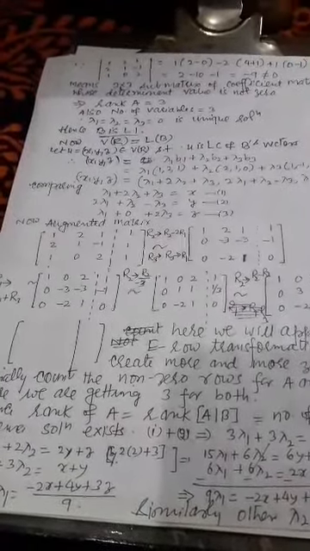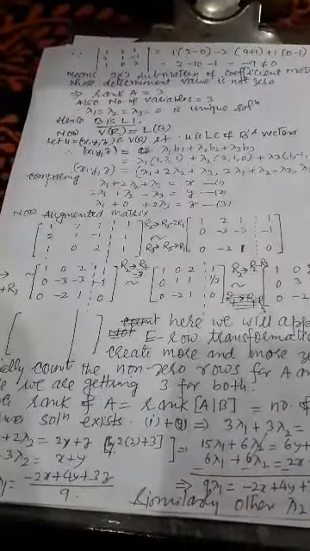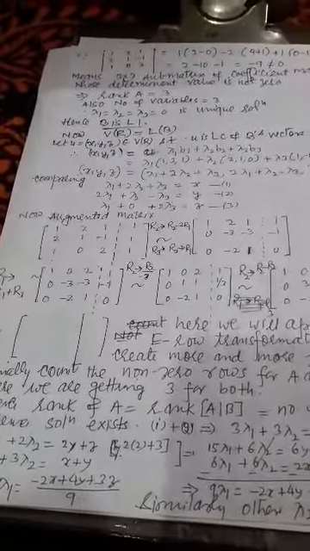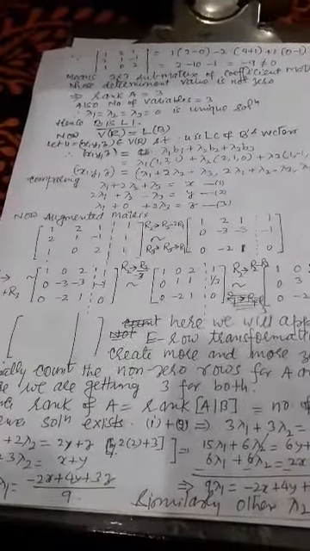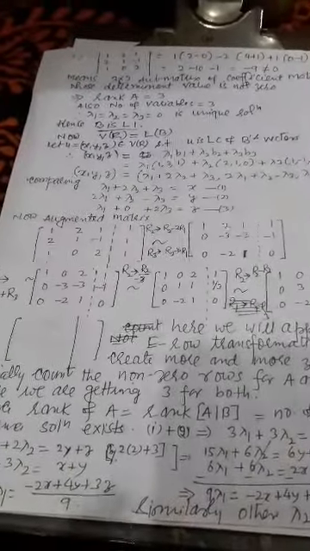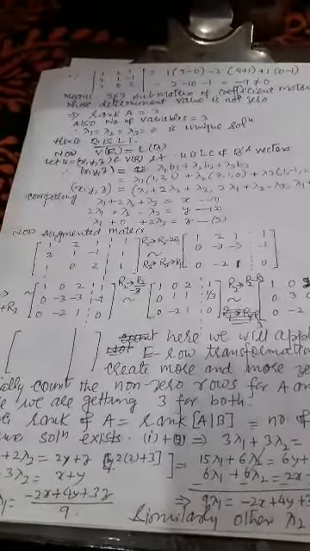So let x, y, z be any element, and lambda 1, lambda 2, lambda 3 are scalars. Then we write it in LC form. Then lambda 1, lambda 2, lambda 3 should exist. Should exist, I am emphasizing here. I am emphasizing that these should exist, their values should be real: lambda 1, lambda 2, lambda 3 in this case.